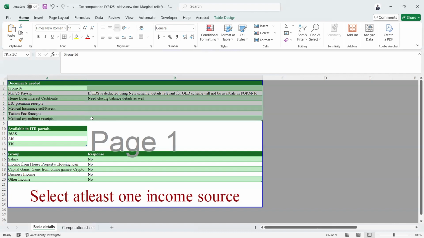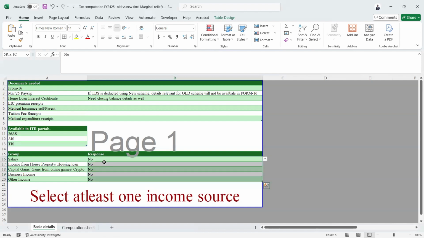So these are the basic details which we need. It is not an exhaustive list. I have given you a few samples to start with. If you need any further details, this file will be shared with all of you, so you can update it and add to the list. And these are details which are already available in the portal, so you don't need to get them separately. You can just download them from the portal.